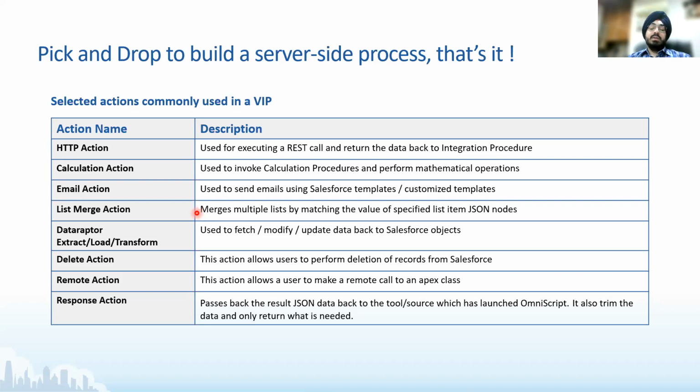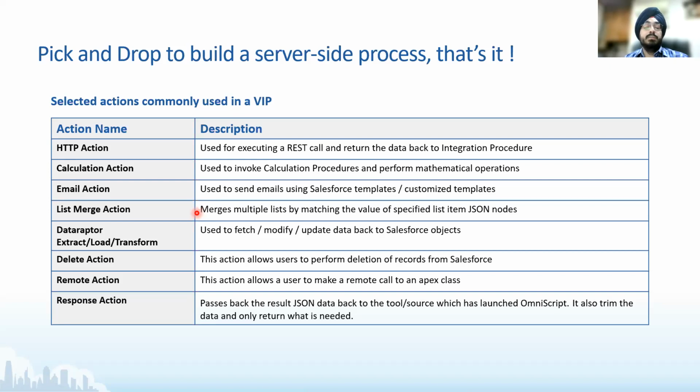Then the second last here is remote action. Again, as I told you, IPs are not disjoint from Apex. IPs are built on top of Apex. They support Apex. They can be invoked from Apex. So it's very important to mention here that if you have a complex logic which you want to bypass to an Apex class and you do not want an IP to handle it, you add a remote action and pass that whole JSON, or that whole data that you want to be processed by Apex, to that Apex class using a remote action.